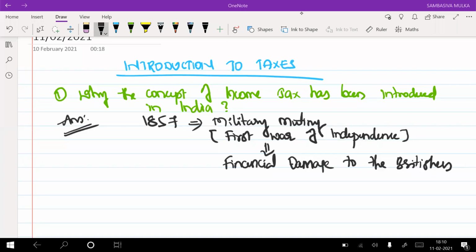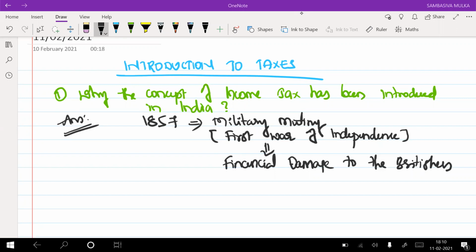Unfortunately, all his friends died. Kamal Hassan also tried to commit suicide, but the British took him out from behind the tank and sent him to jail. Like that, in that war there was huge financial damage to the Britishers.